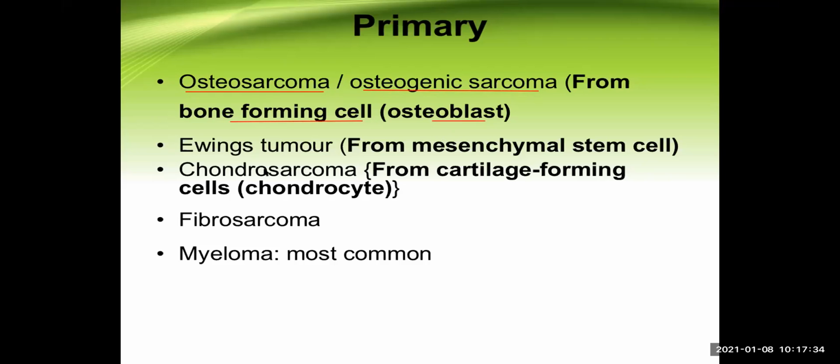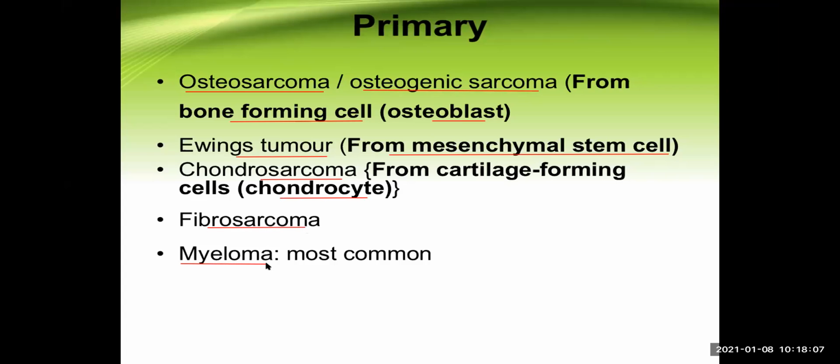Another is Ewing sarcoma or Ewing's tumor. This develops from mesenchymal stem cells, which are mainly present in the medullary cavity or the bone marrow. To be very precise, these mainly develop from the endothelial cells present at the medullary cavity or the bone marrow. Another is chondrosarcoma. These develop from the cartilage forming cell or the chondrocyte. Another is fibrosarcoma. These develop from the fibrous cell.